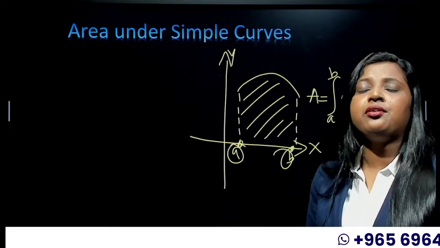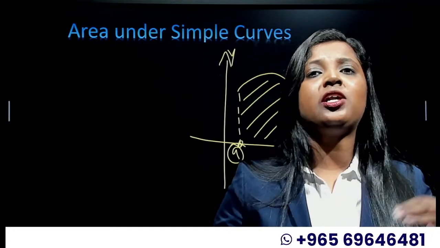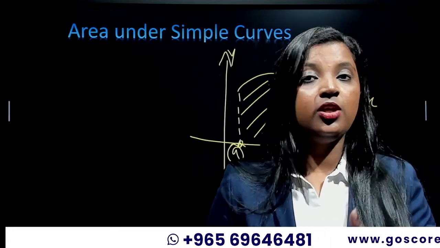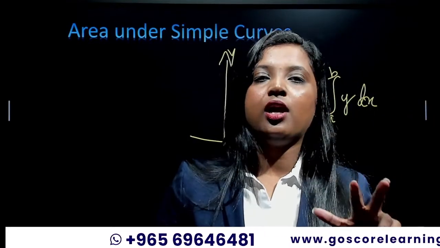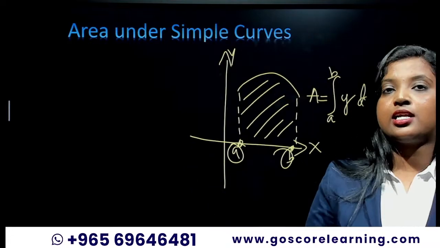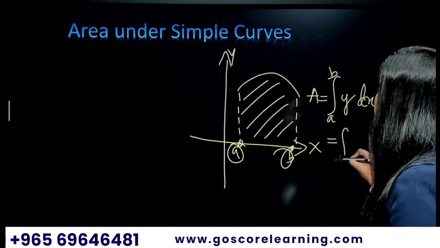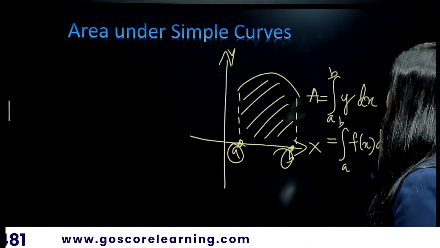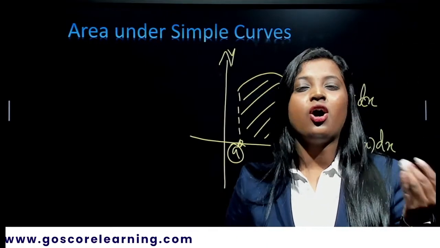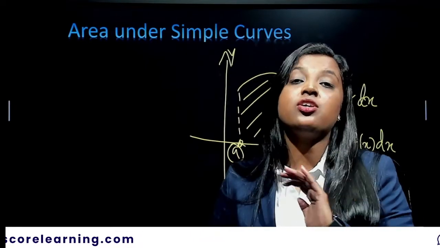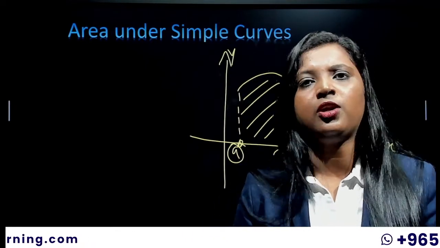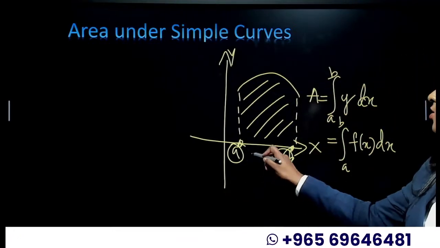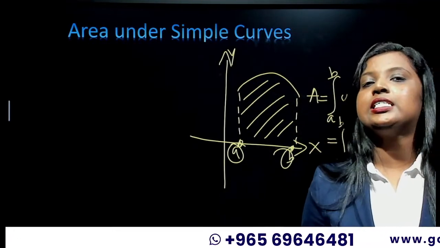And some of you are wondering, ma'am, we are integrating with respect to x, then how can we write y over there? Yeah, you can. Change that to y, or you can write y in terms of x. So your equation will be integral a to b f of x dx. You write that y in terms of x, or your y will be a function of x. Then it's easy, no? You can integrate. So this will be the equation when you are having the points on the x-axis.